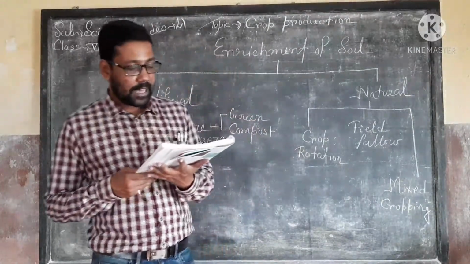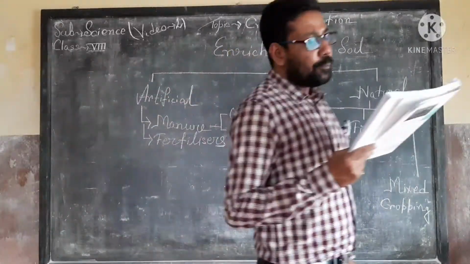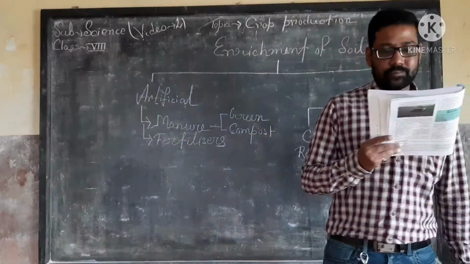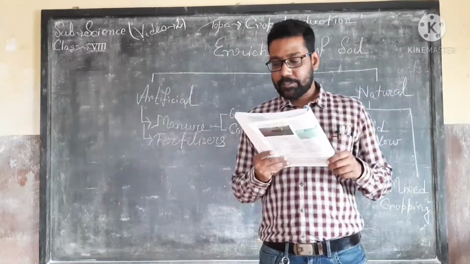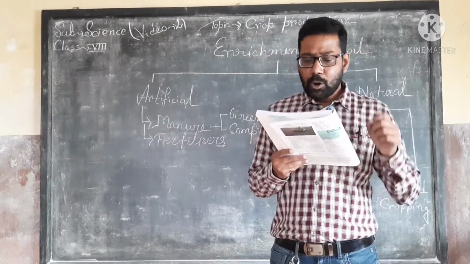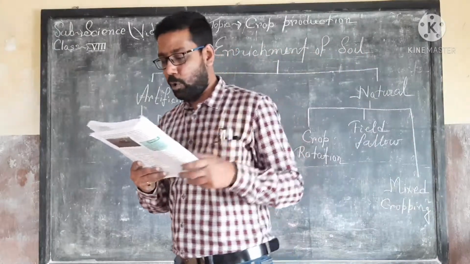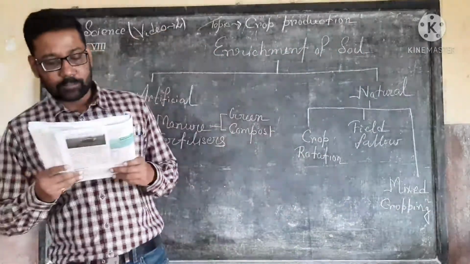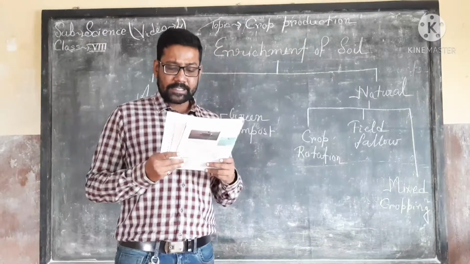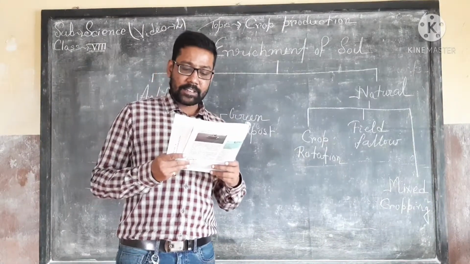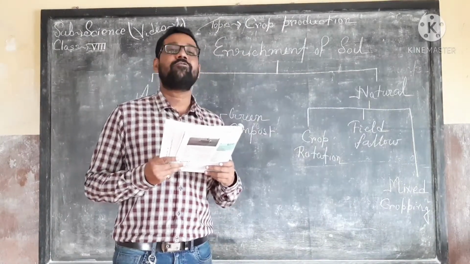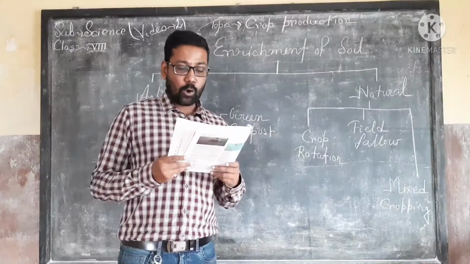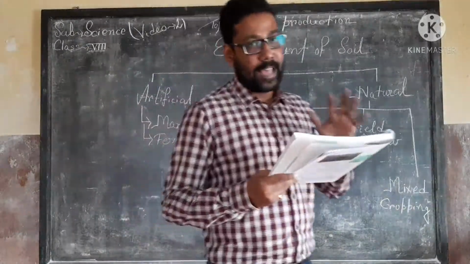Anaerobic bacteria act upon the matter in the pit, decomposing it, and during this process a lot of gas is formed, which is often collected and used as biogas in the villages and as domestic fuel. It is also known as gobar gas.